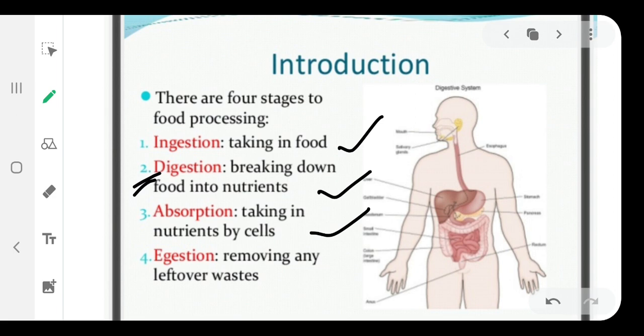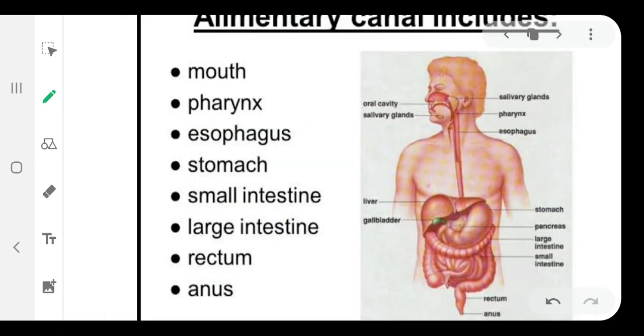And the last stage is egestion, that is removing any leftover waste which is in our body. Whatever food we are taking is not completely rich in nutrients. It also has some waste material. So that waste material is removed by the egestion process. So in 4 different stages our food processing is carried out in our body, and that helps in the nutrition of our human body.